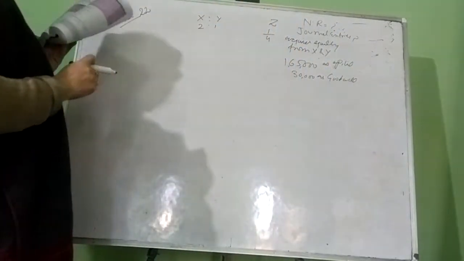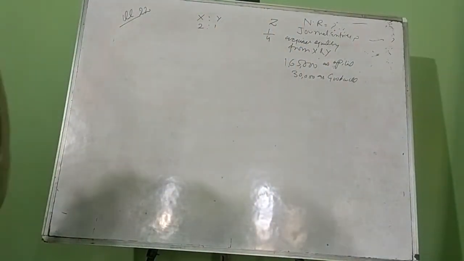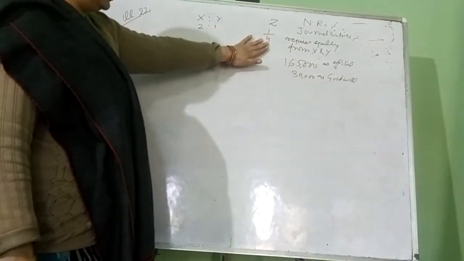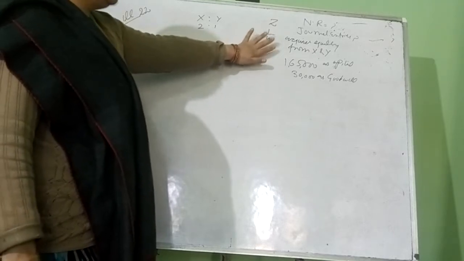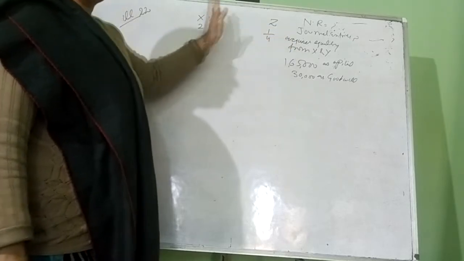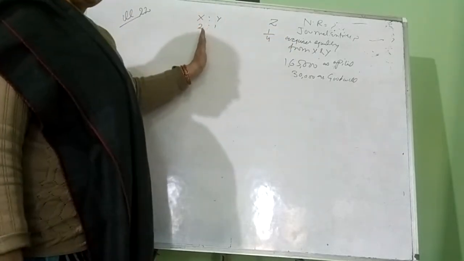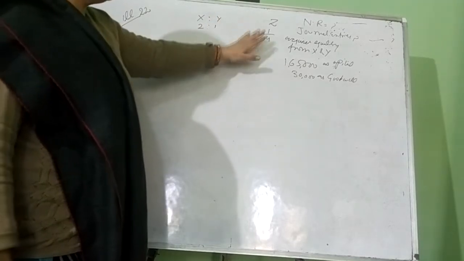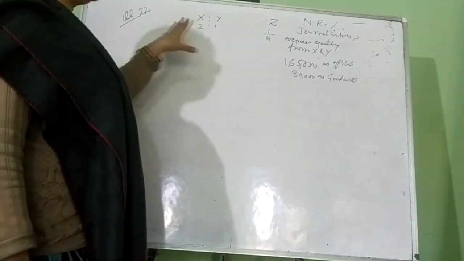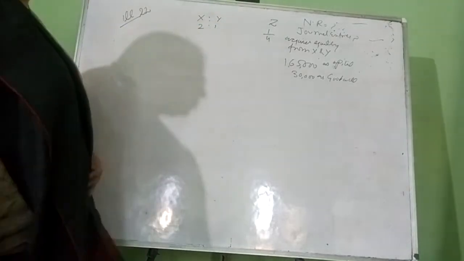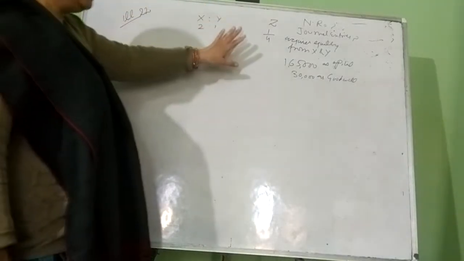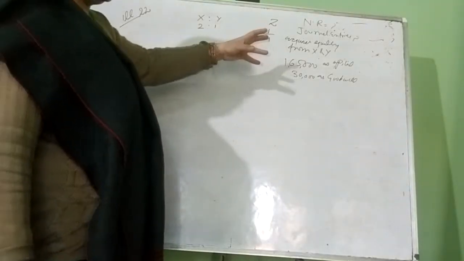Now two partners are here, X and Y. The old ratio is given and the new partner's share is given. It is mentioned that Z acquires a 1/4 share from X and Y equally. It means both are sacrificing equal shares. So when we distribute the premium for goodwill between partners, we distribute it equally. But to find the new ratio, first we have to find their sacrificing share.